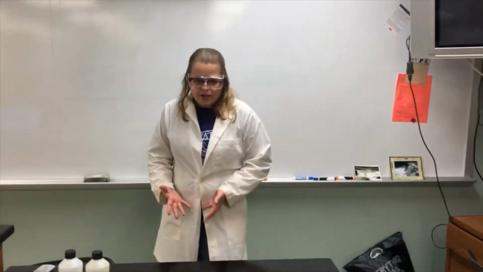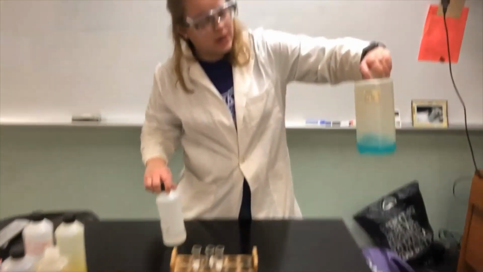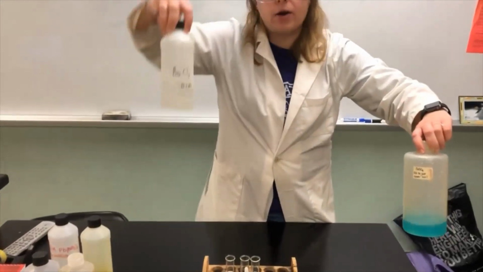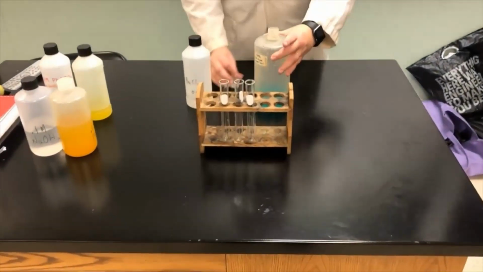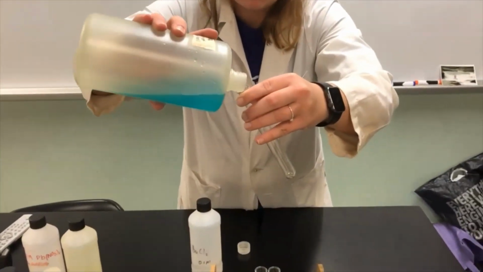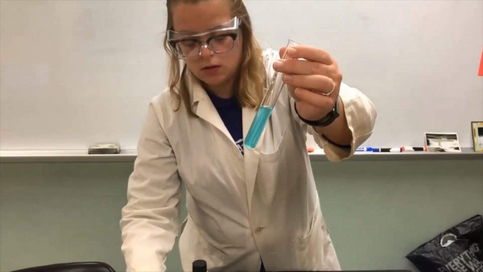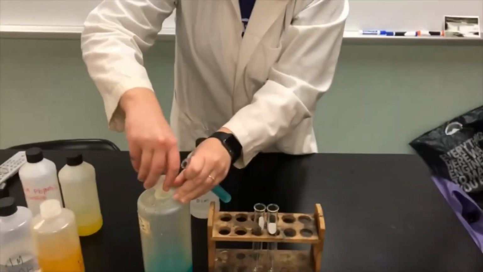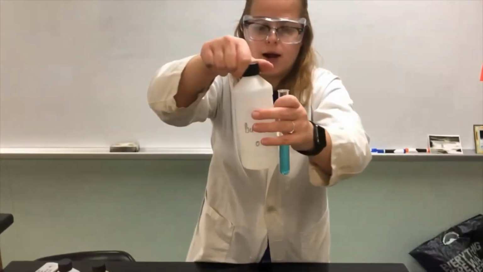All right, the last type of reaction we just talked about is double displacement. So let's go ahead and do some real life examples of those. So I have copper sulfate and I have barium chloride, okay? We have a blue solution and we have a clear solution. So when we go ahead and put those together, copper sulfate, very blue. Go ahead and seal that up. And then we got barium chloride.